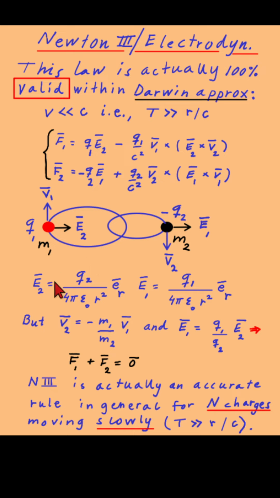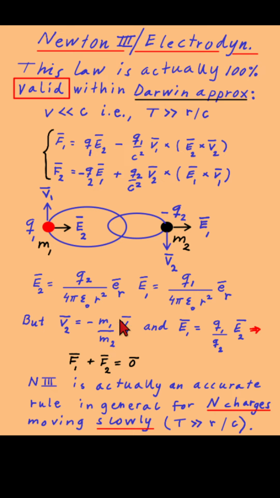So we have those expressions done, and you can see that you can write it like this, that there is a relation between the electric field E1 and E2. And also, for a two-particle system in the center of mass frame, it is easily shown that the velocity V2 is related to the velocity V1 like this.